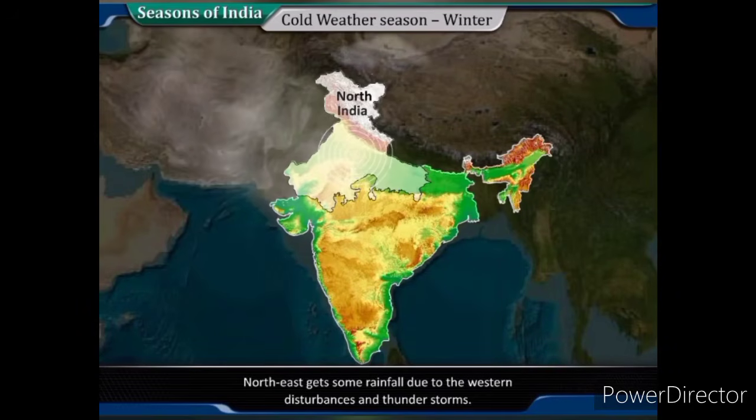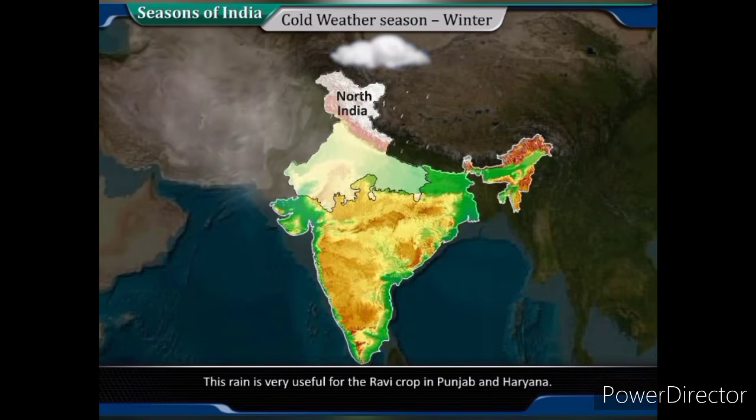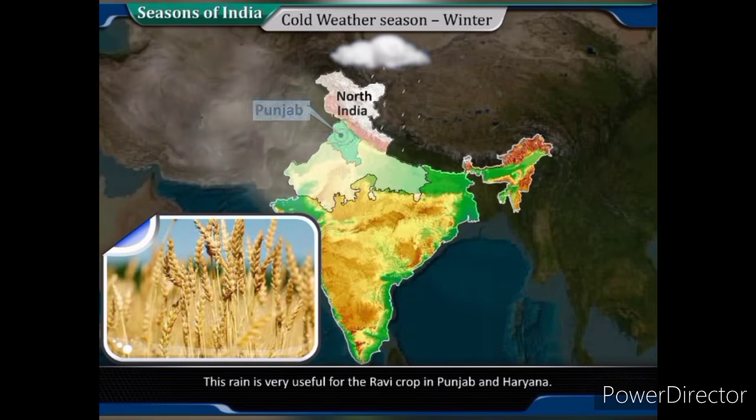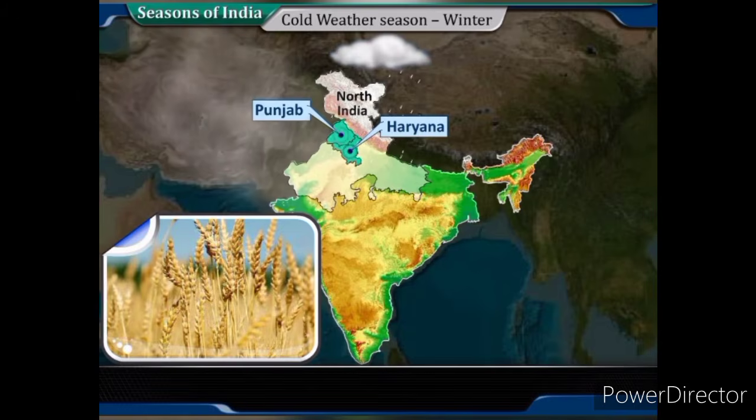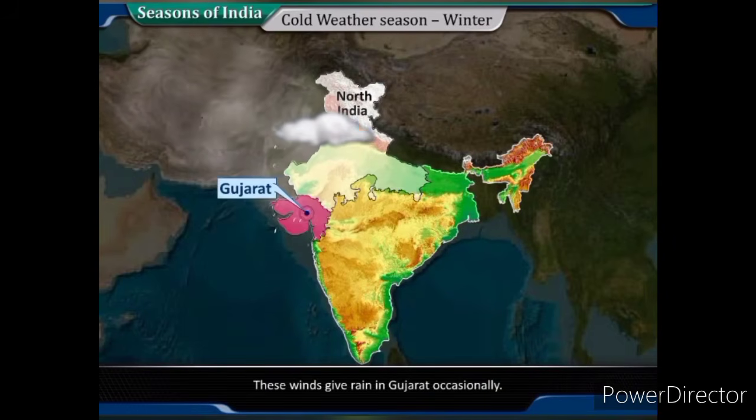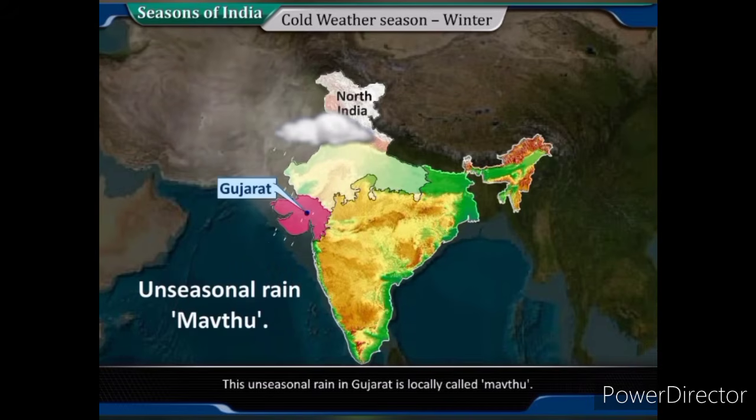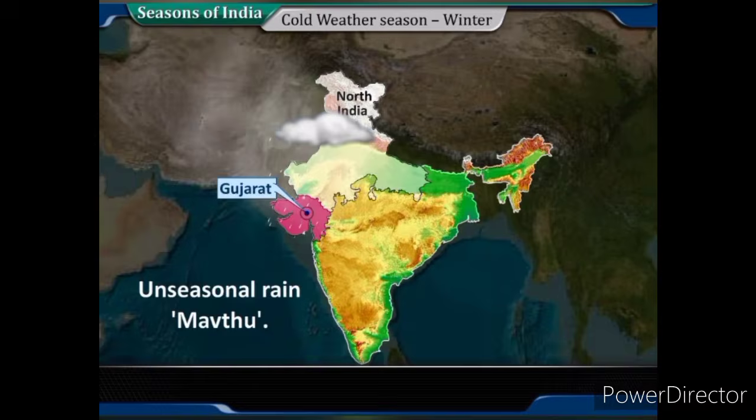Northeast gets some rainfall due to the western disturbances and thunderstorms. This rain is very useful for the rabi crop in Punjab and Haryana. These winds give rain in Gujarat occasionally. This unseasonal rain in Gujarat is locally called Mavthu.